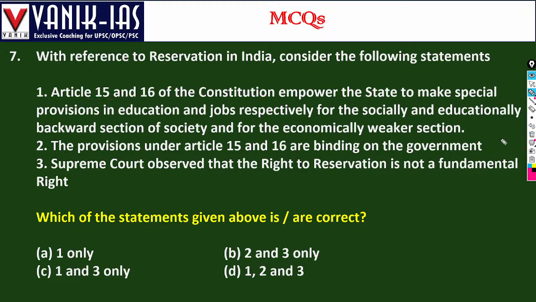It is not mandatory. Government may change the articles also. It can amend the articles. It has already amended them, to promote socio-economic justice. So it is not binding on the government.